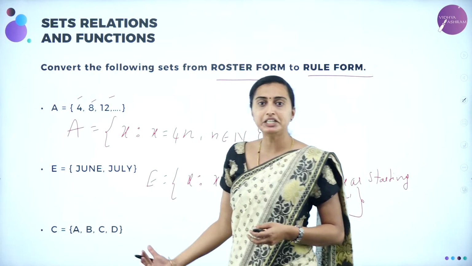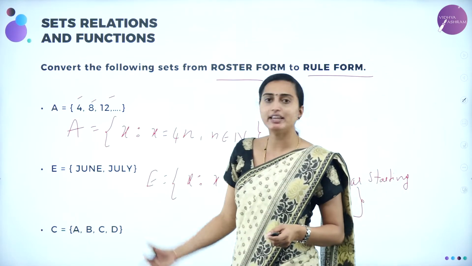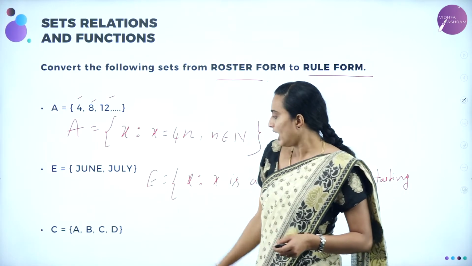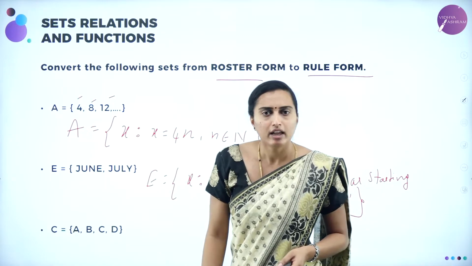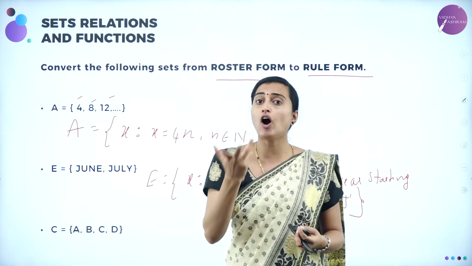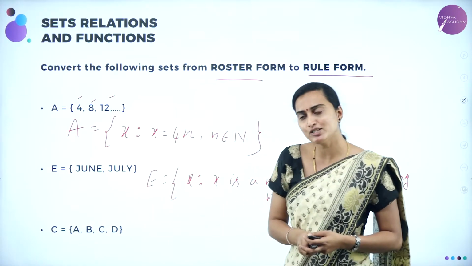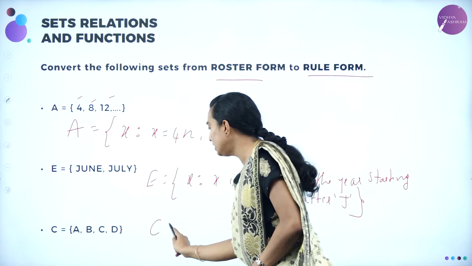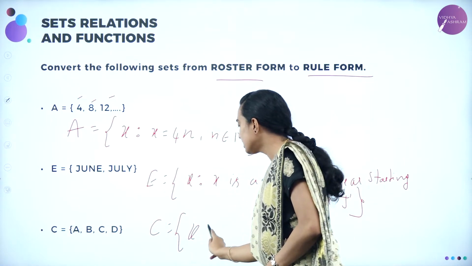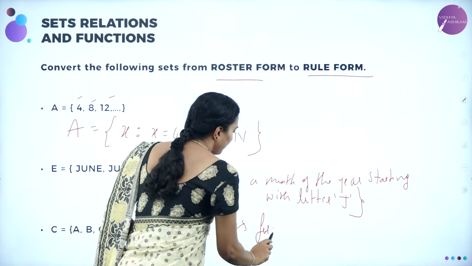The sentence meaning will not go beyond the set, whatever elements they have defined. Next, A, B, C, D. What are A, B, C, D? A, B, C, D are letters, the first 4 letters of the alphabet. That is what you write in the sentence. So C is equal to x such that x is one of the first 4 letters of the alphabet.